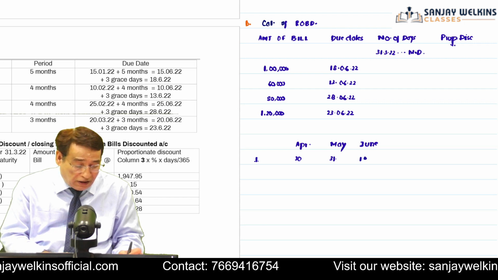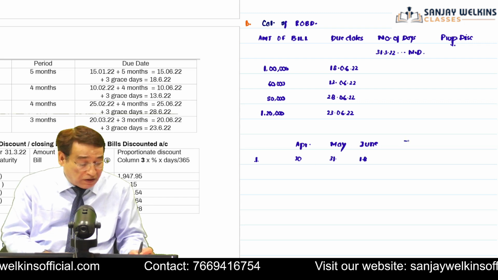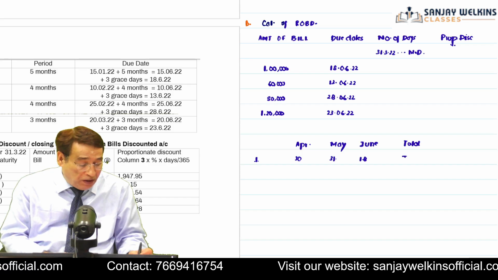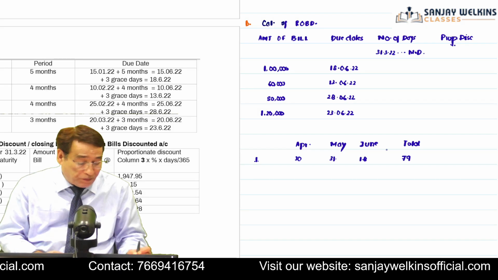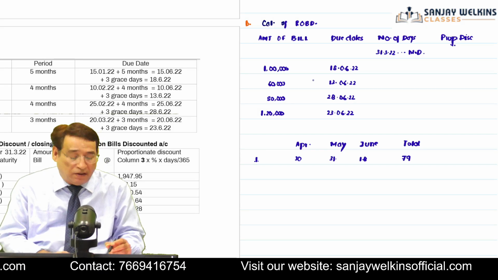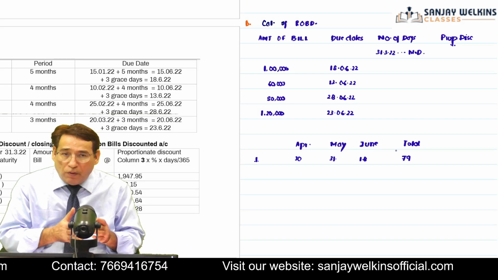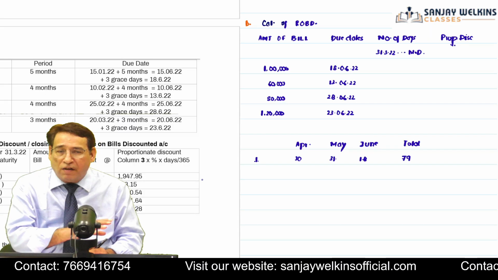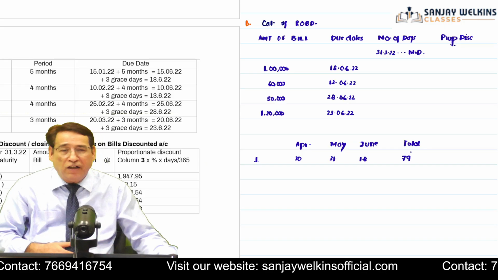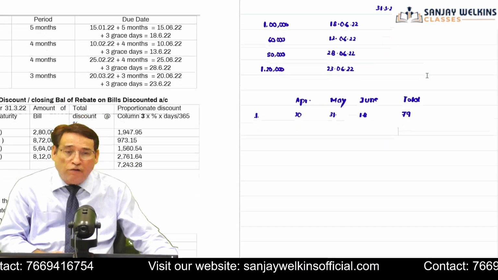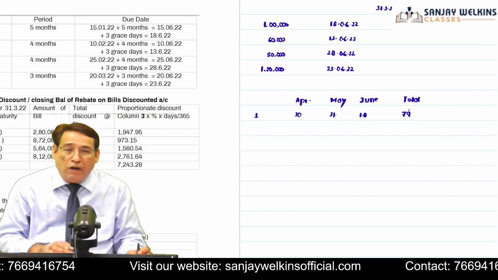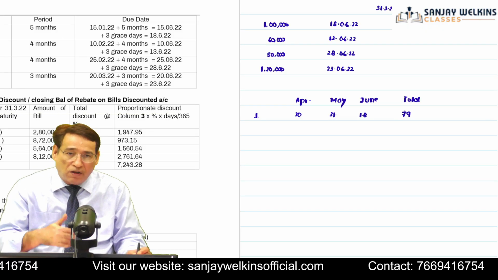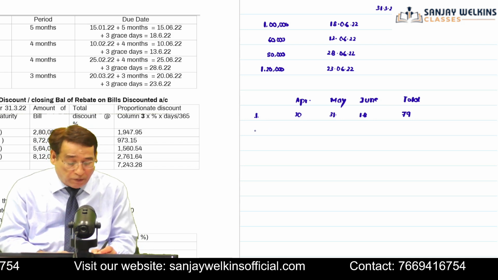So 61 plus 18, that will be equal to 79 days. So it means this particular bill will fall due 79 days later after the end of the current year. After the end of the current year, 79 days later, this particular bill will fall. So proportionate discount for 79 days will be considered as income of the next year, not of the current year. And similar is the case with respect to the other bills.